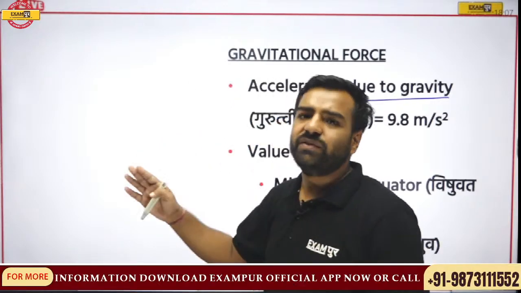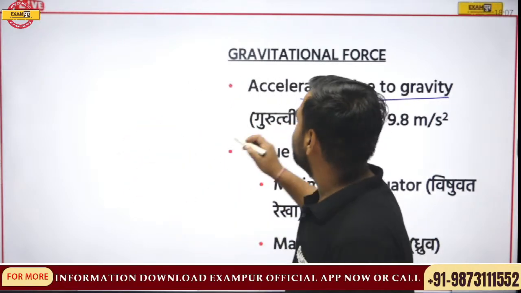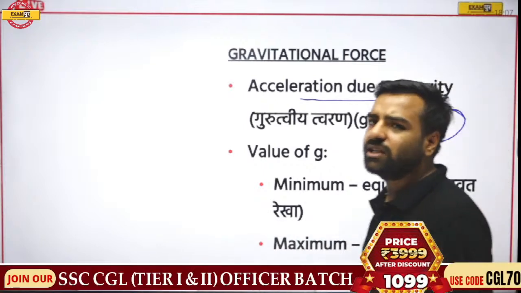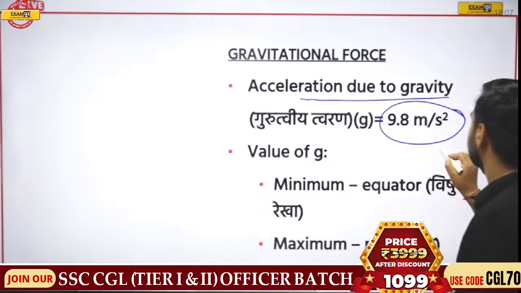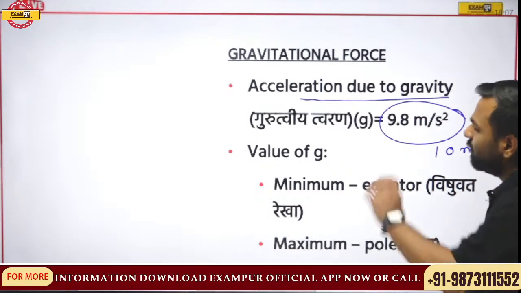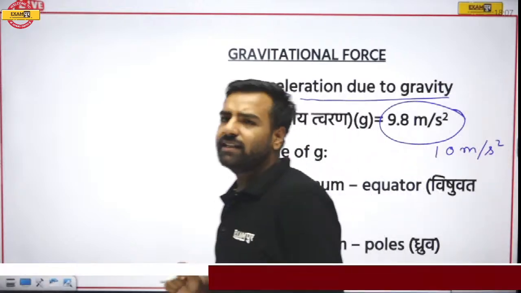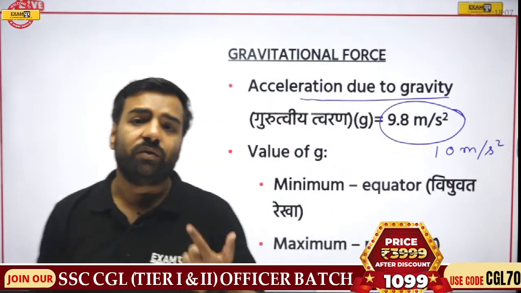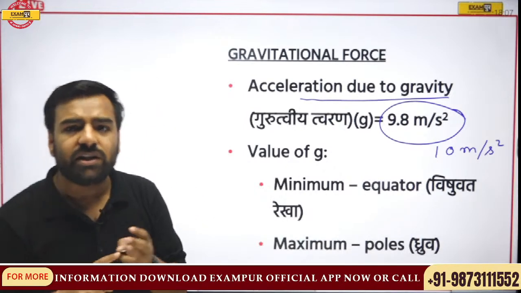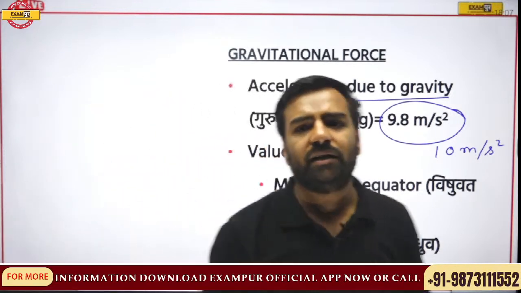We have its fixed value for the earth. We consider it as 9.8 meters per second squared, and for calculation purposes, we keep it 10 meters per second squared. But before starting this discussion, we must be aware of what is acceleration, what is speed, what is velocity. These things are to be made clear, correct?